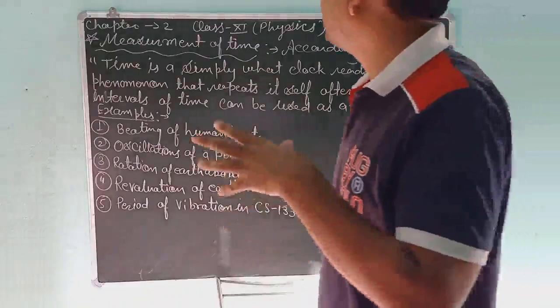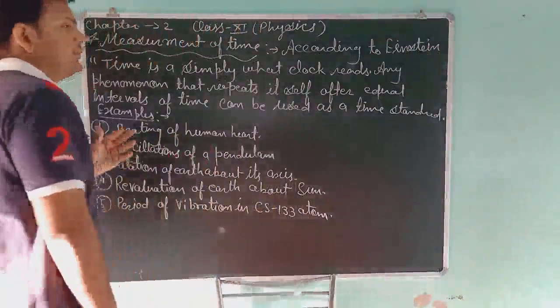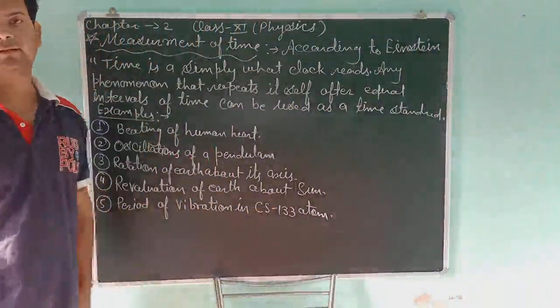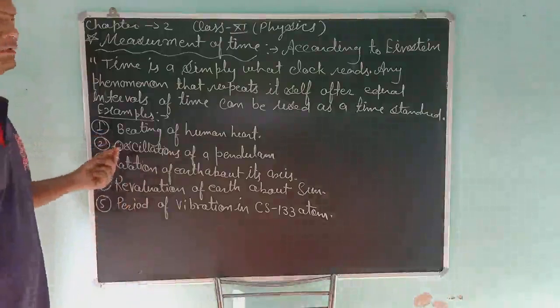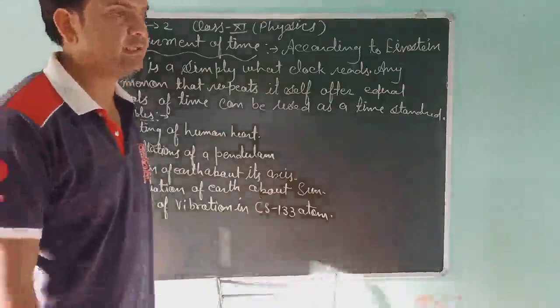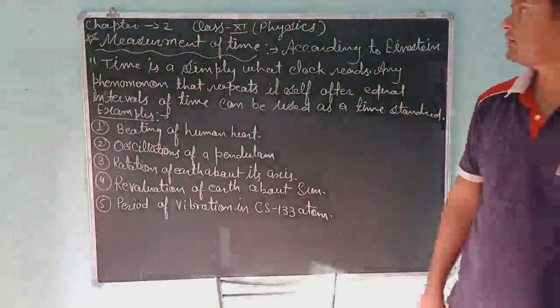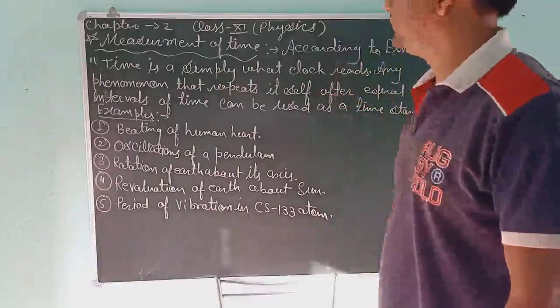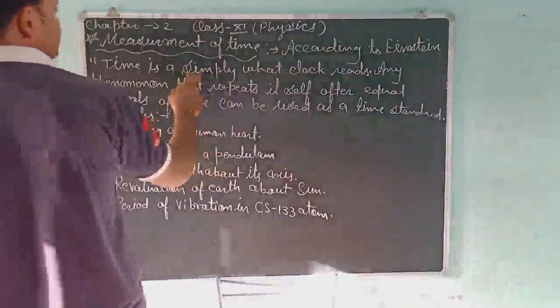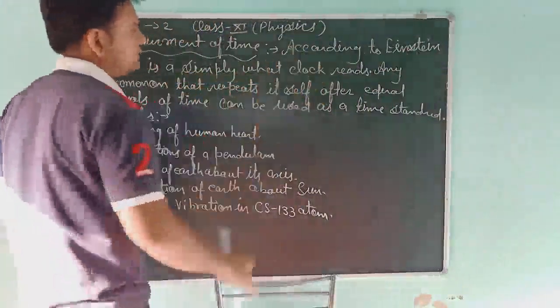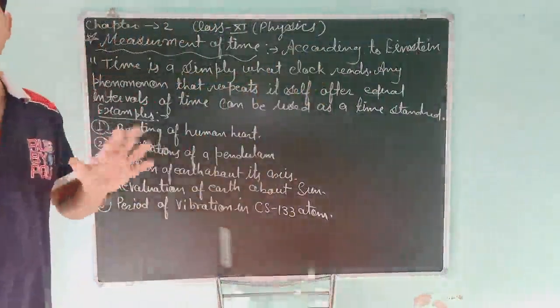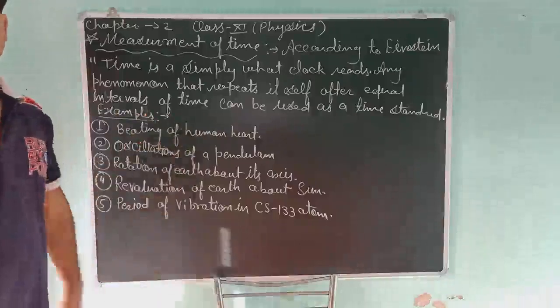In old days, measurement of time was different in different countries. Here 1 second and in other countries 1 second was different. So there are many methods. According to Einstein, time is simply what a clock reads. That is the time.